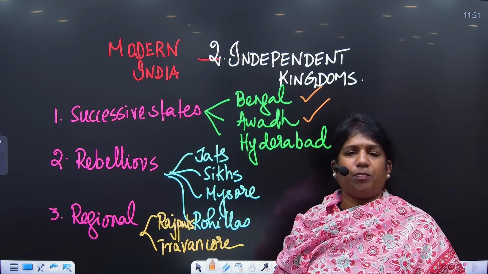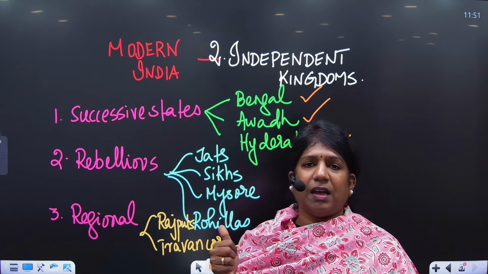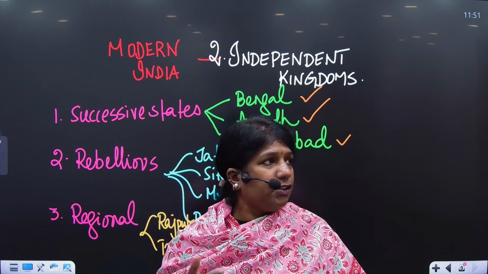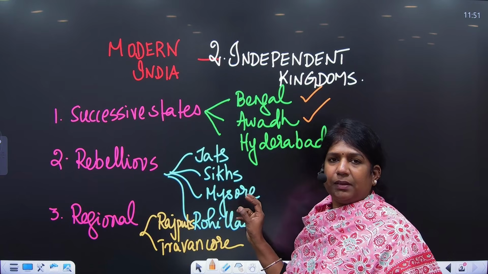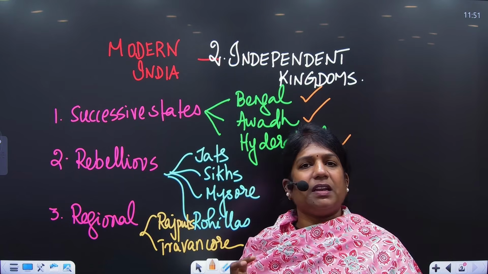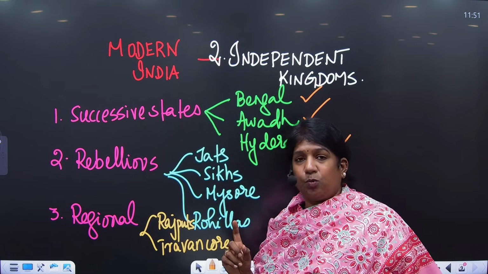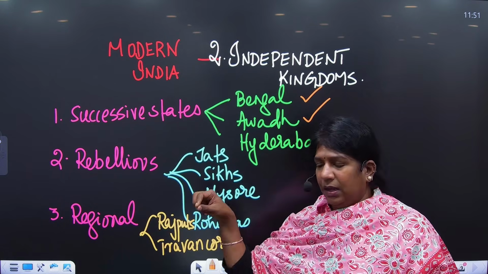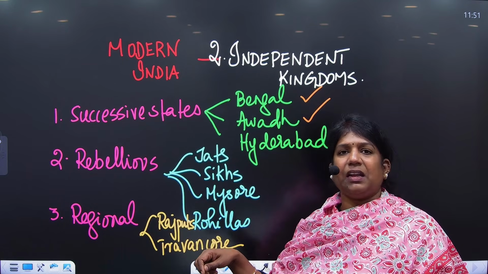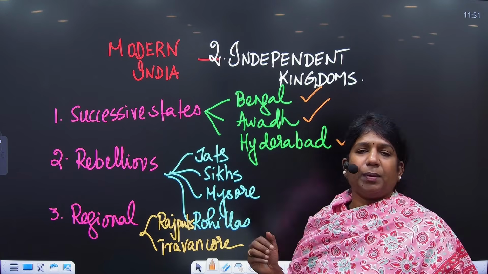Then comes the kingdom of Mysore. Two great rulers, Hyder Ali and Tipu Sultan. You need to learn them in a little more detail, because they were a great father and a great son. Hyder became the ruler of Mysore in 1761 and fought two great wars with the Britishers, the First and Second Anglo-Mysore Wars. In the middle of the war, Hyder died in 1782. So his son Tipu Sultan became the next ruler.